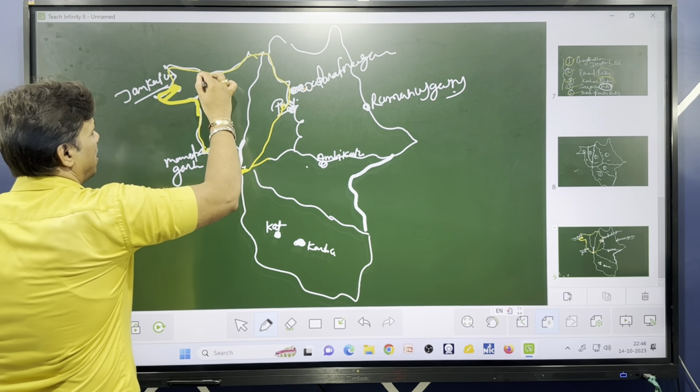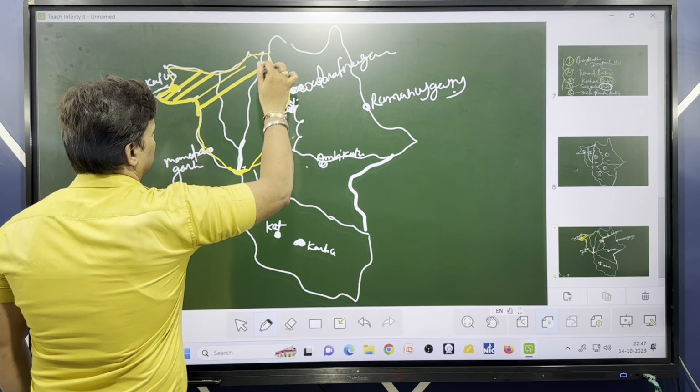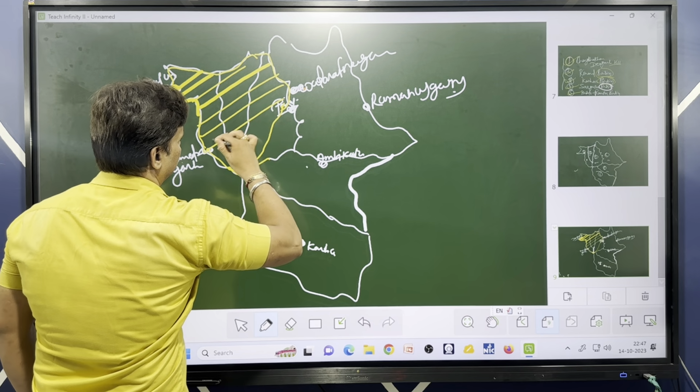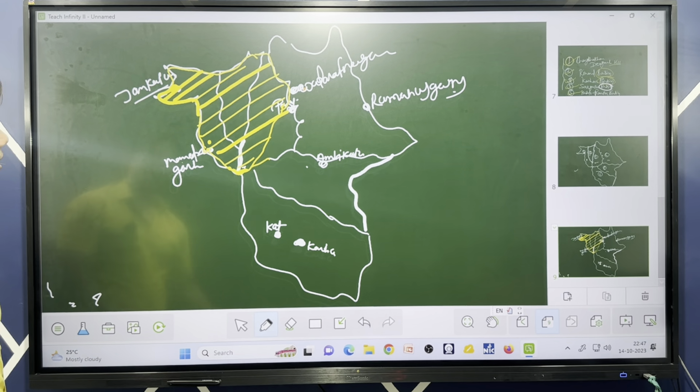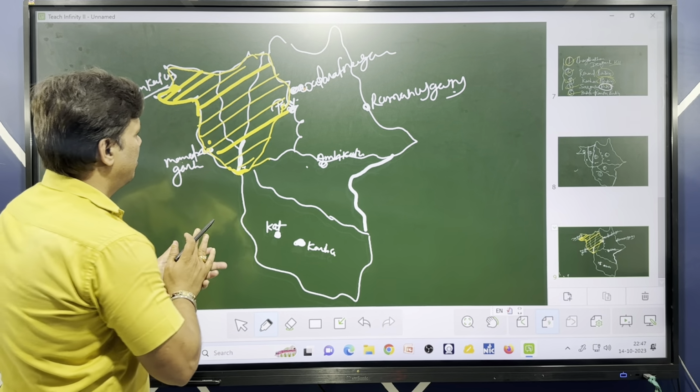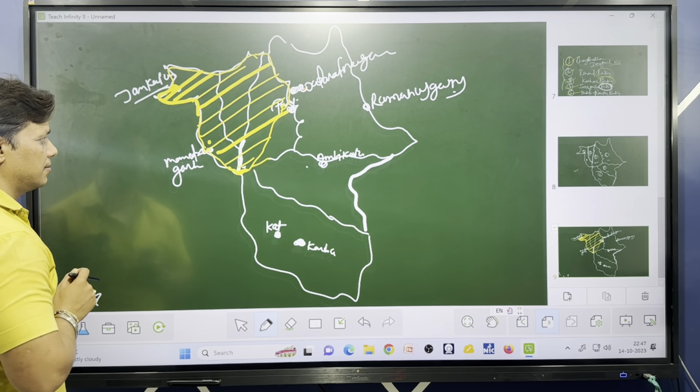So this part is called Changbhakar Devgarh hill. This portion, the yellow part, is Changbhakar Devgarh hills.